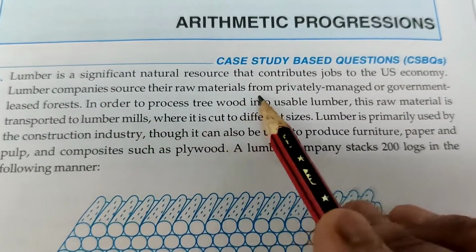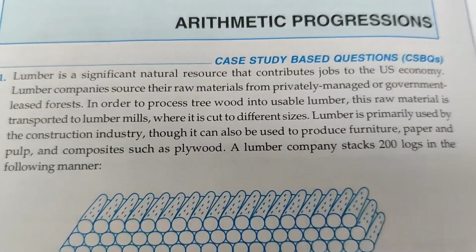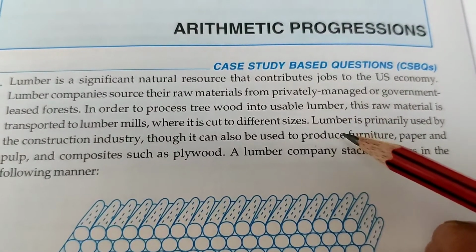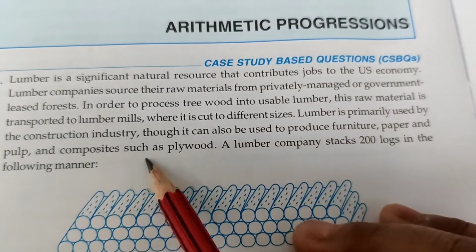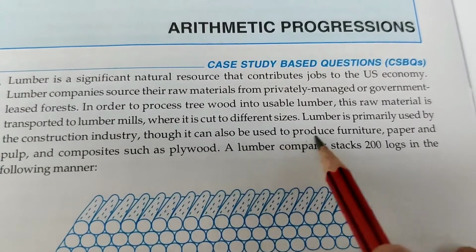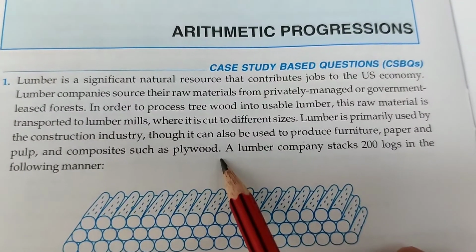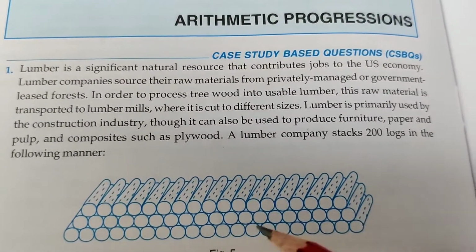In order to process tree wood into usable lumber, this raw material is transported to the lumber mills, where it is cut to different sizes. The lumber is primarily used by the construction industry, though it can also be used to produce furniture, paper, pulp and composites such as plywood. A lumber company stacks 200 logs in the following manner.